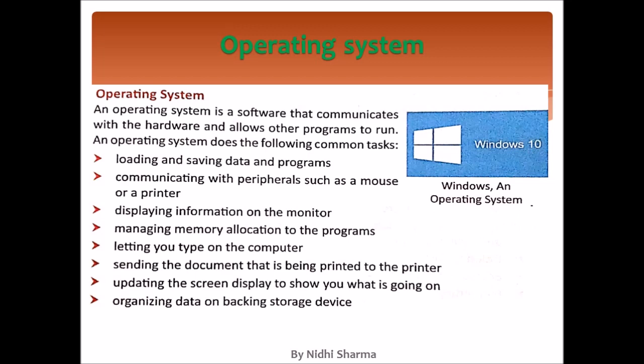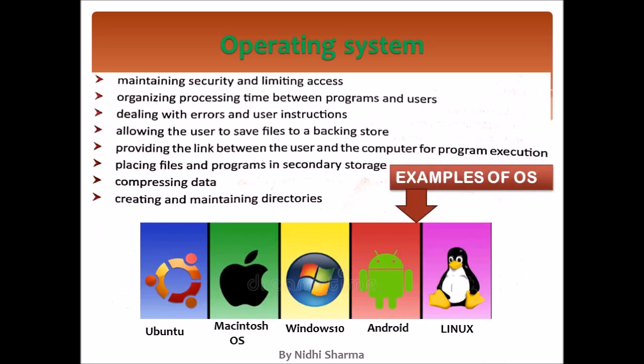Apart from that, it also maintains security and limits access to a computer. It also organizes the time given to our programs. It deals with types of errors, instructions, etc. It also places your files in proper storage. It compresses the data, which means the data can occupy less space, and it also maintains the directories. Directories means C drive, D drive, etc.